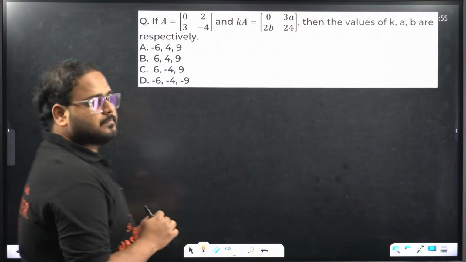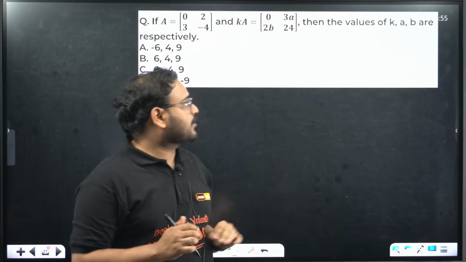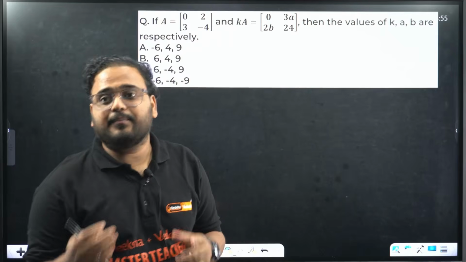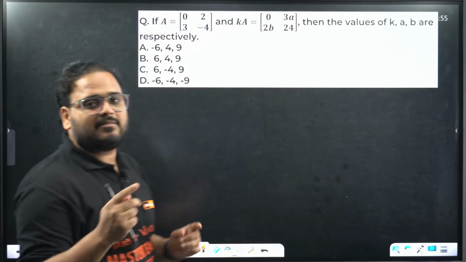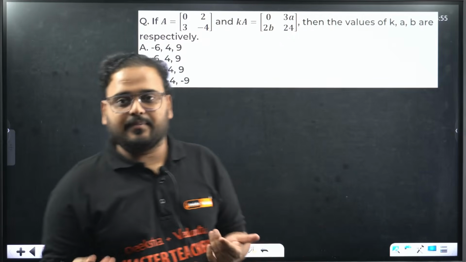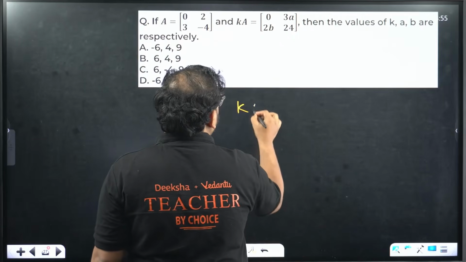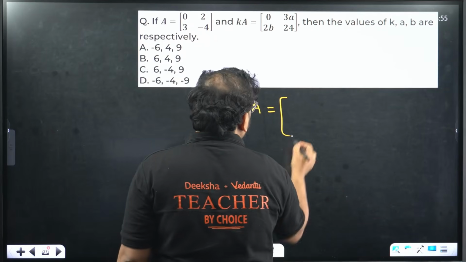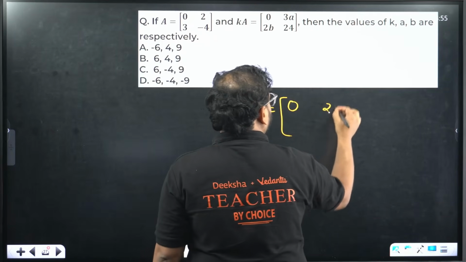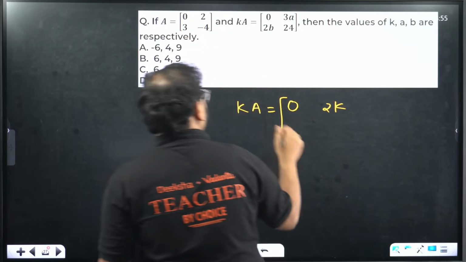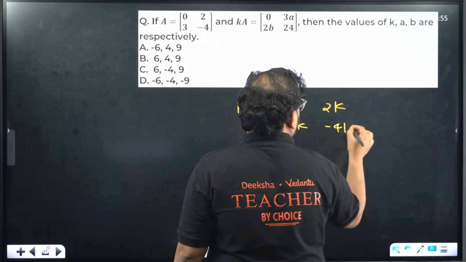Moving on. Now, again, we have a matrix A and scalar multiplication. Then find the value of KAB. We'll have to look for a combination of constants and variables together so that we can first find any of the missing variables and then look forward from there. So if I multiply K with the matrix A, 0 into K is 0, 2K, because as I said, you have to multiply K to each and every element. So 3K and minus 4K.